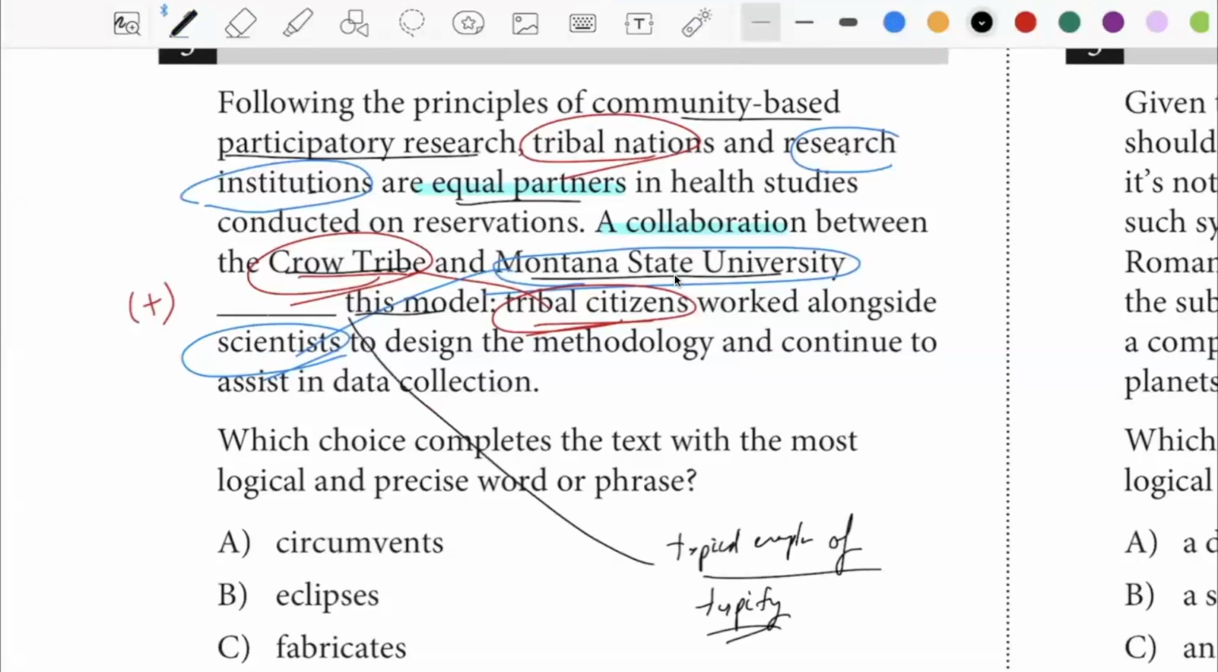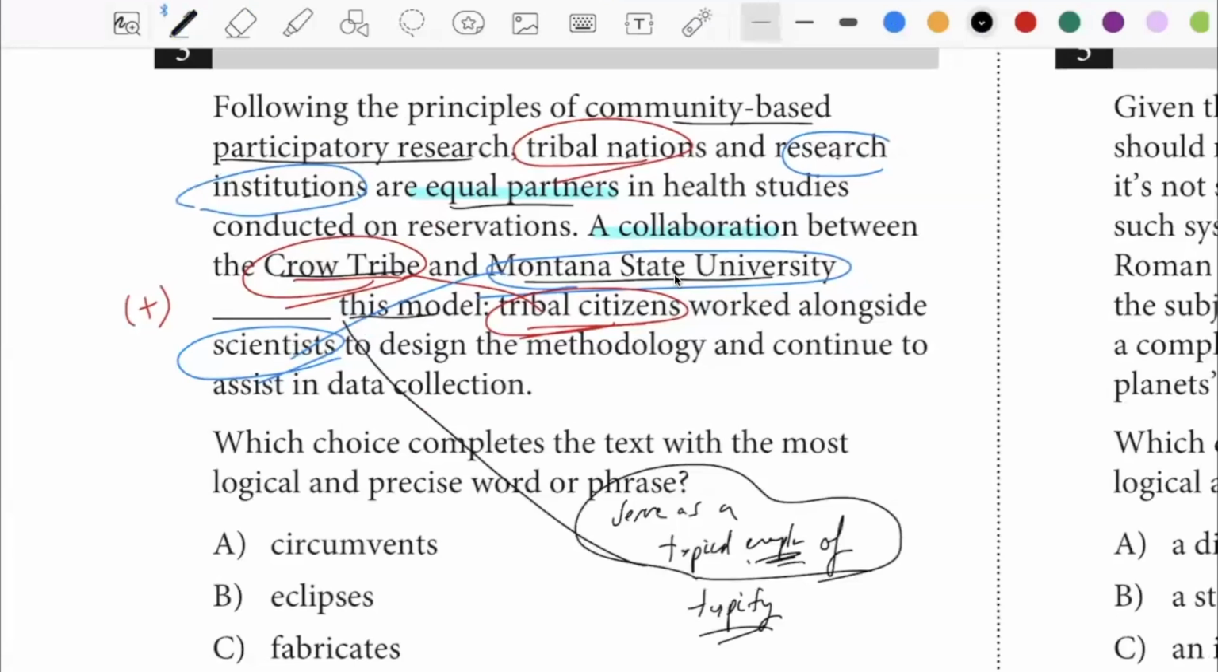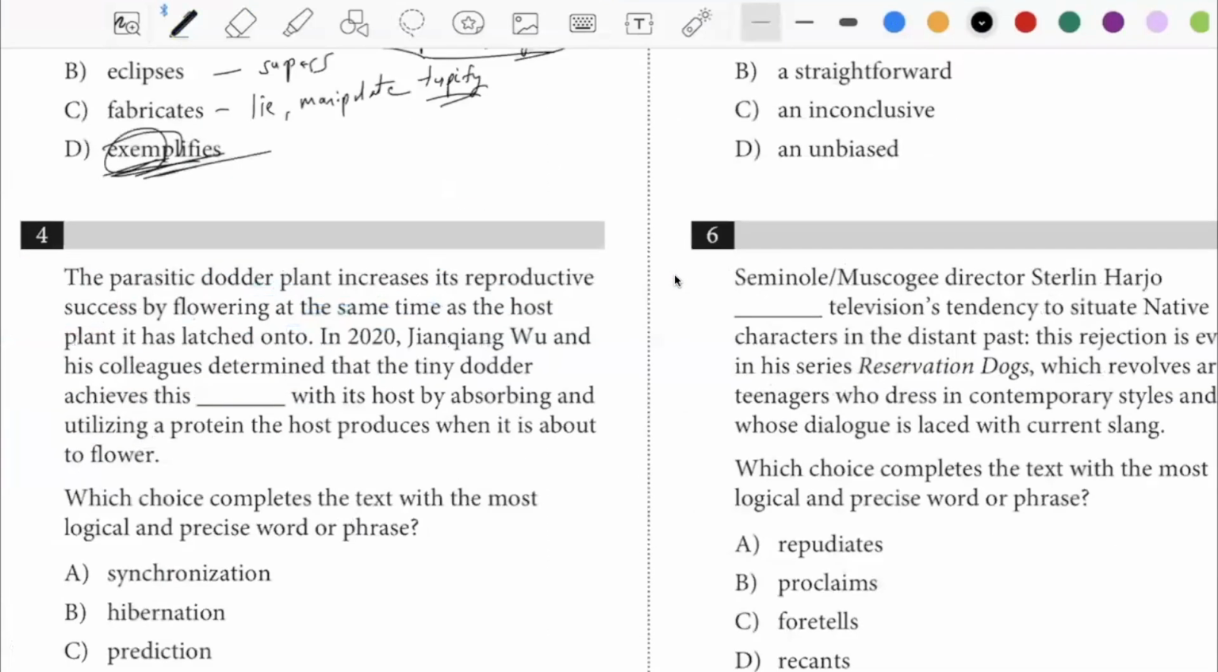What else? Serve as a typical example of. Yeah, typical example of. Exemplify, right? Example, you see the word example within the word exemplifies. Let's take a look at number 7.